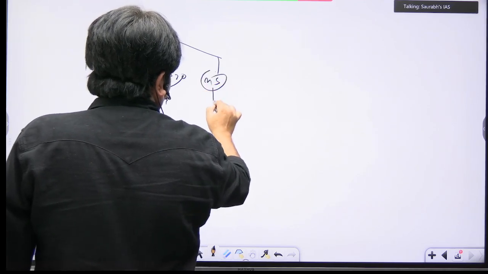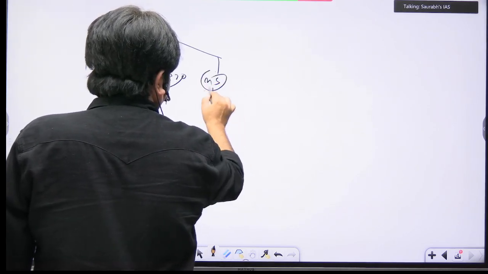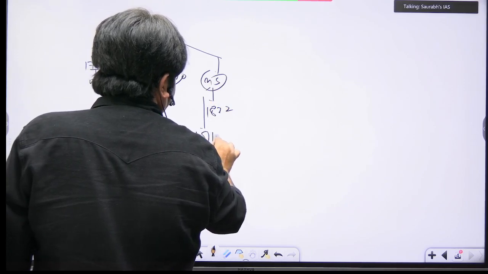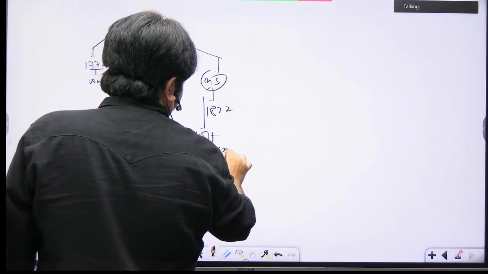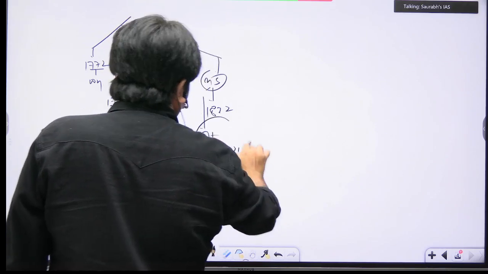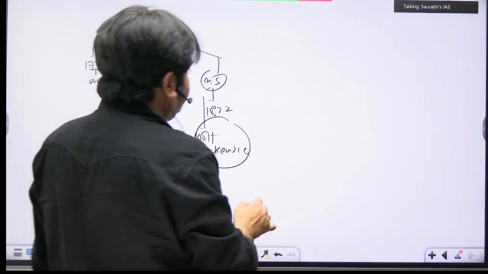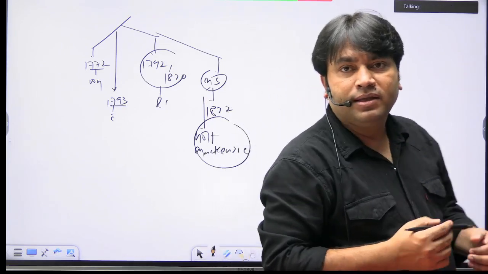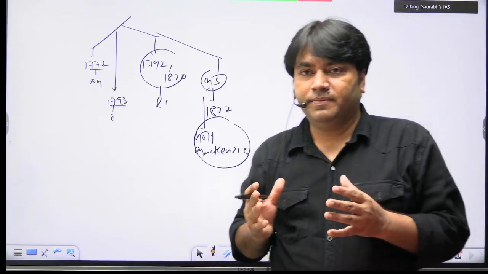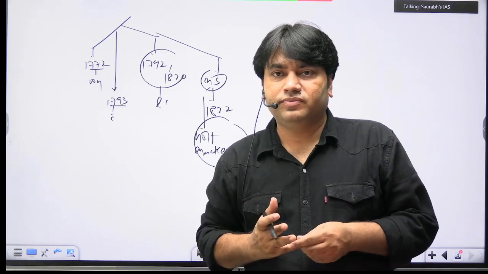Then we see what? Mahalwadi system. Basically 1822. Here the founder was Holt Mackenzie. Write this name. Holt Mackenzie was the founder of Mahalwadi system. Concept को समझना है. Try to relate the concepts. ठीक है ना?